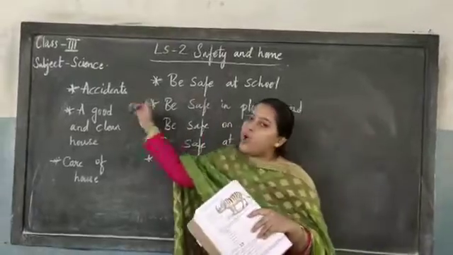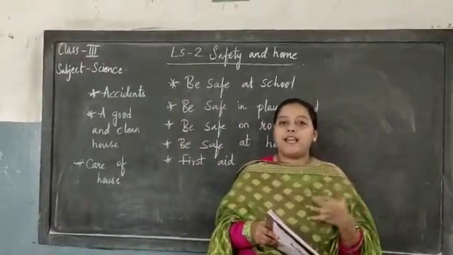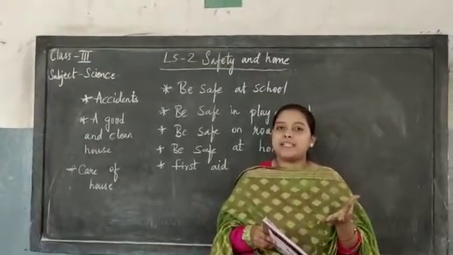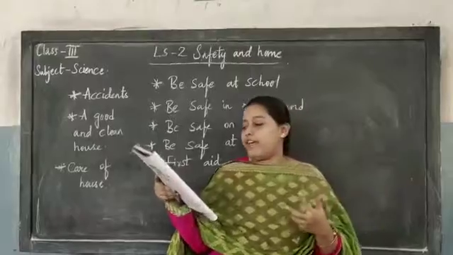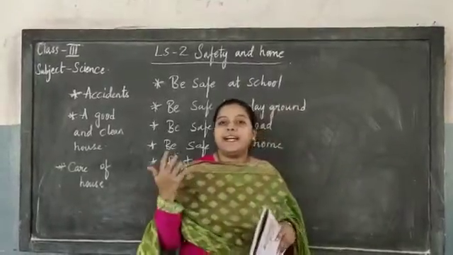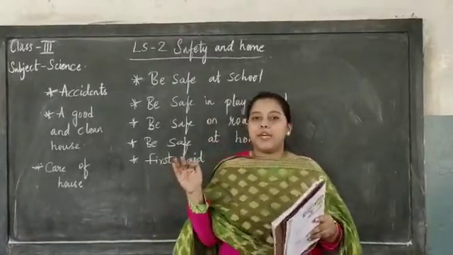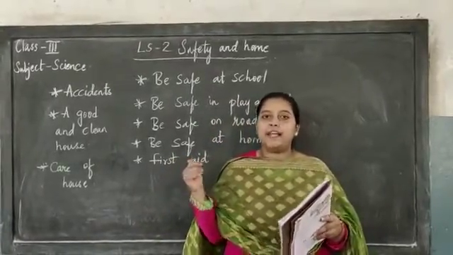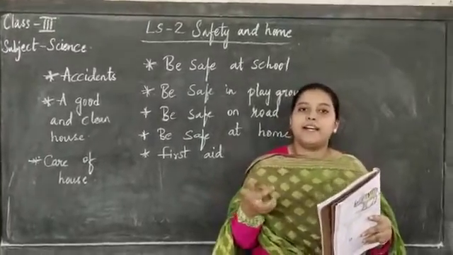Now first coming to accidents. What are accidents, children? Accidents happen when we are careless, children. When do accidents occur? When we are careless. We may get hurt in accidents. Some hurts will be serious, some will not be serious, but try to avoid the accidents and try to avoid the hurt or injuries.